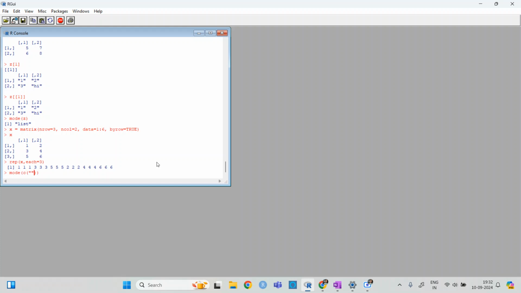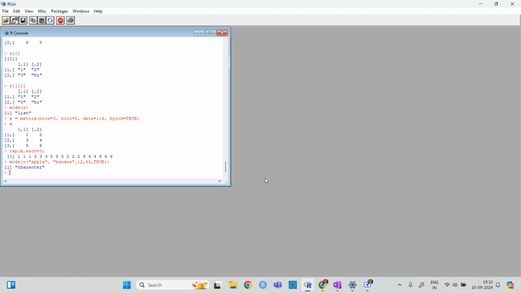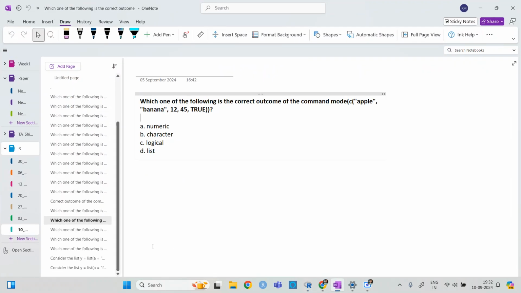So mode C. Maybe it might be wrong, ma'am, please don't mind. But my experience says that it's character. I actually have not worked a lot in this, especially the mode function, so I don't remember exactly. But let's just do 5 and then 2. Okay, so it is correct.